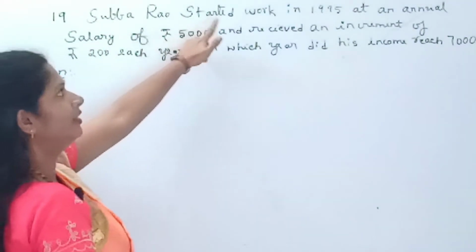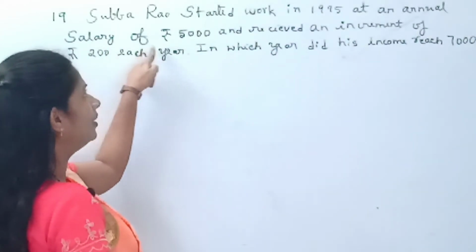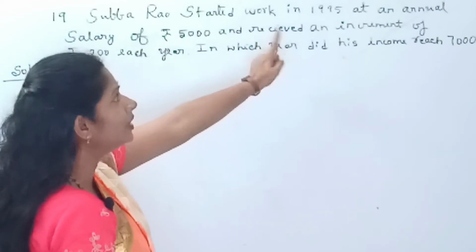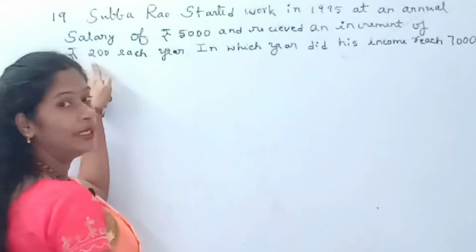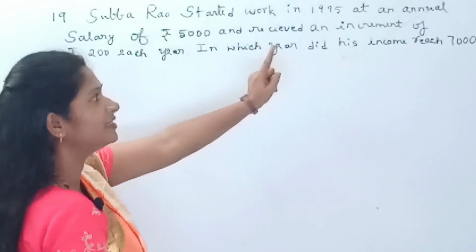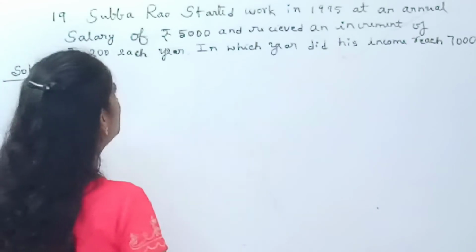Subba Rao started work in 1995 at an annual salary of rupees 5,000 and received an increment of rupees 200 each year. In which year did his income reach 7,000? So what's the question, children?